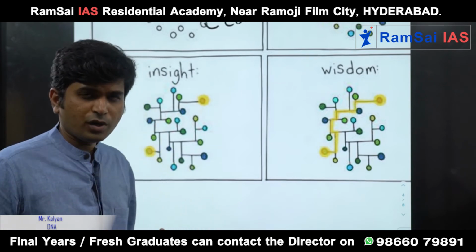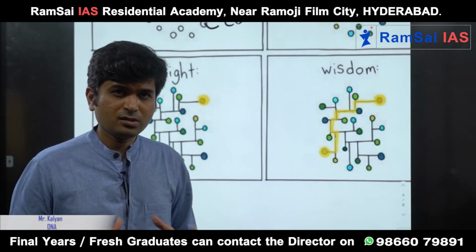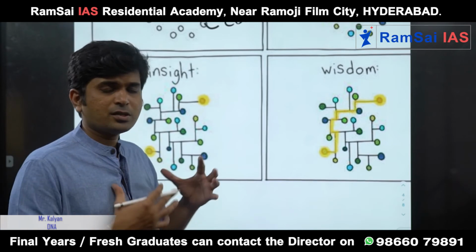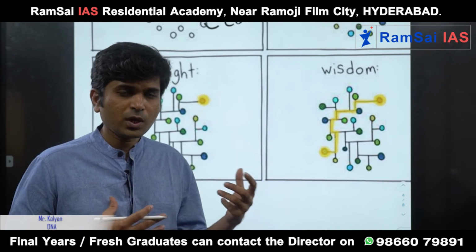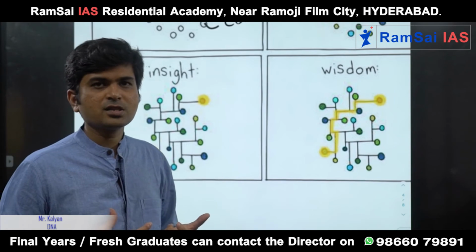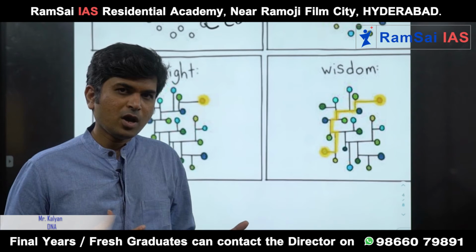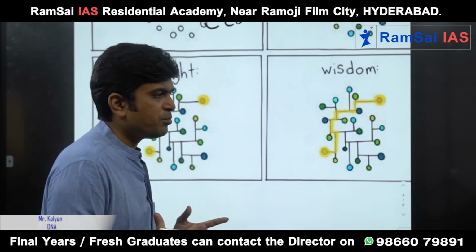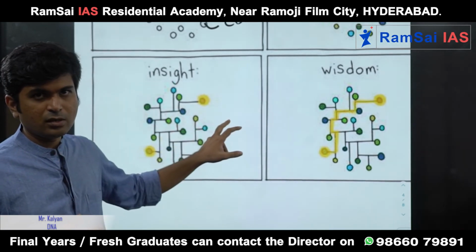There was a question, I think in 2014, 15 or 16 in mains GS1. It was something about smart cities. When the question is about smart cities, a topper used Harappa and Mohenjo-daro. They are considered as smart cities in those days, right? They had a very good ventilation system, they had a very good drainage system, right? So all these things were very smart. So even the most basic things will act as a smart city. So he brought out that particular insight. That is something he realized in the exam hall.